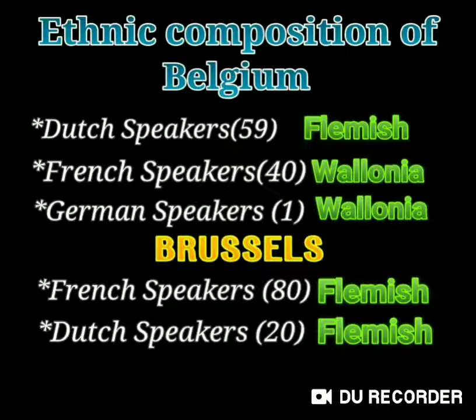So during the 1950s and 1960s, there were a lot of uprisings, a lot of quarrels, a lot of disputes between Dutch speaking people and French speaking people because of their powers. They demanded different kinds of powers. They demanded the right of education, they demanded economic development, and they demanded different aspects. So this created a lot of disputes and rift between Dutch speaking people and French speaking people. So this is the small story of Belgium.